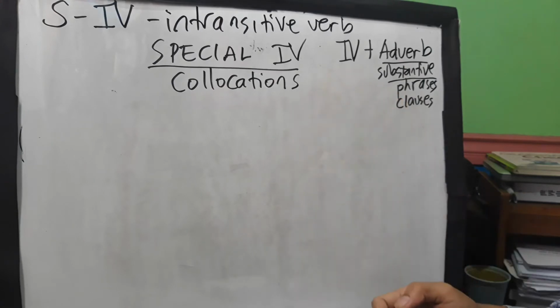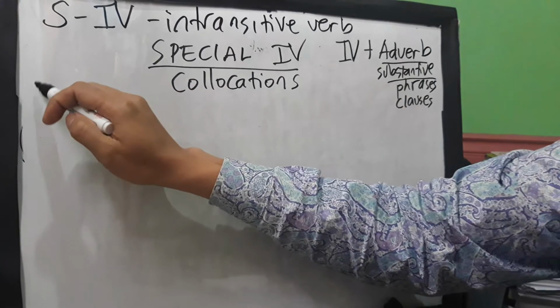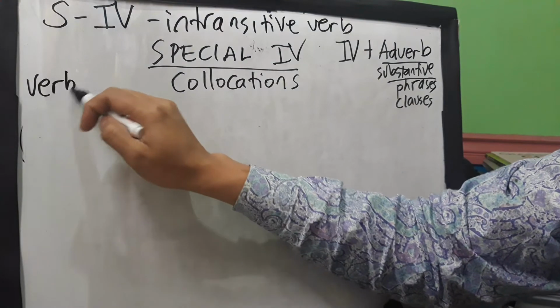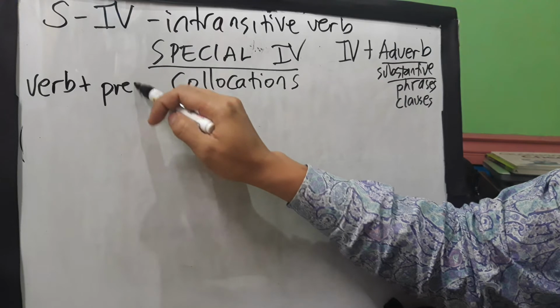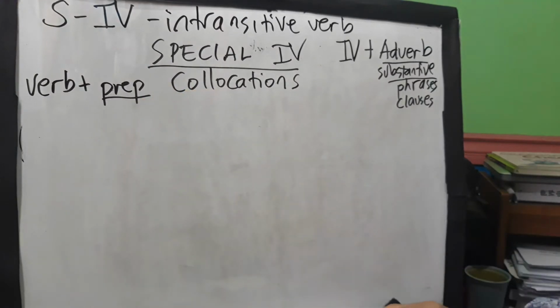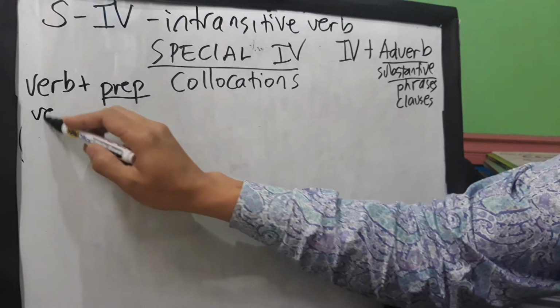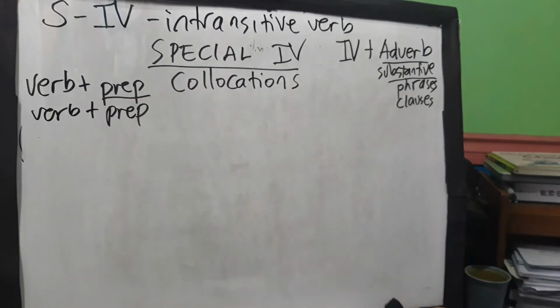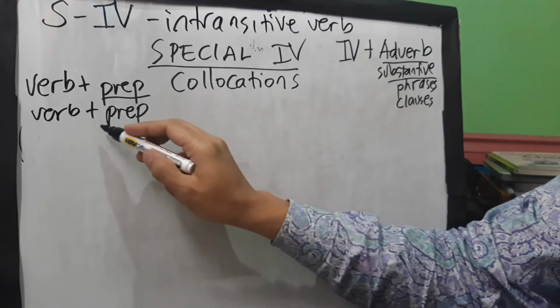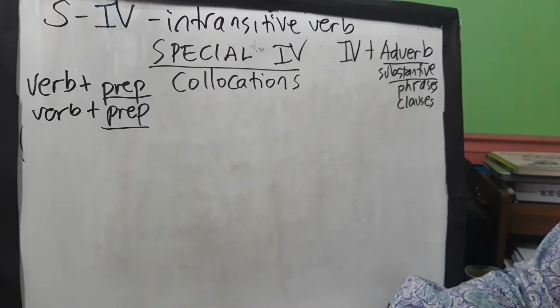When I talk about your collocations here, guys, we have your verb. There are specific verbs in grammar that are actually followed by a specific preposition. Now, teacher, if I do have here verb plus preposition, then what comes after my preposition?